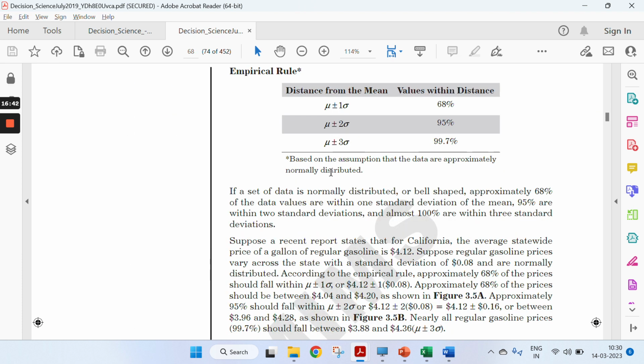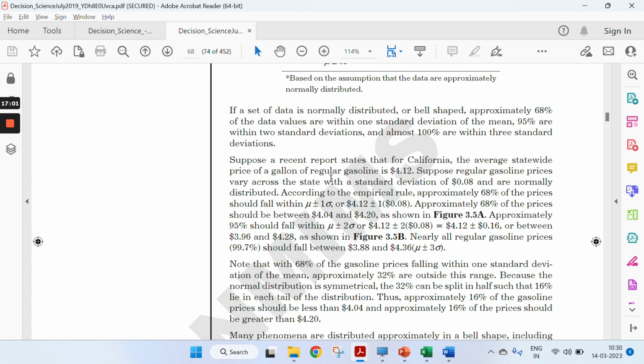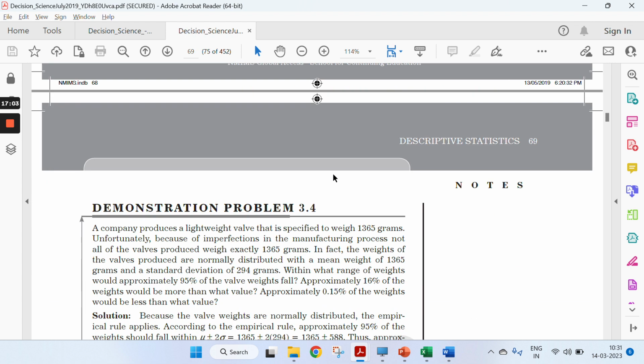So it's mu plus 1 sigma, 2 sigma and 3 sigma, where 68% of the values lie, where 95% of the values lie, and where 99.7% of the values lie. I think that will cover almost 500 words, so don't exceed maybe 500, 550 words. That's totally fine, right?